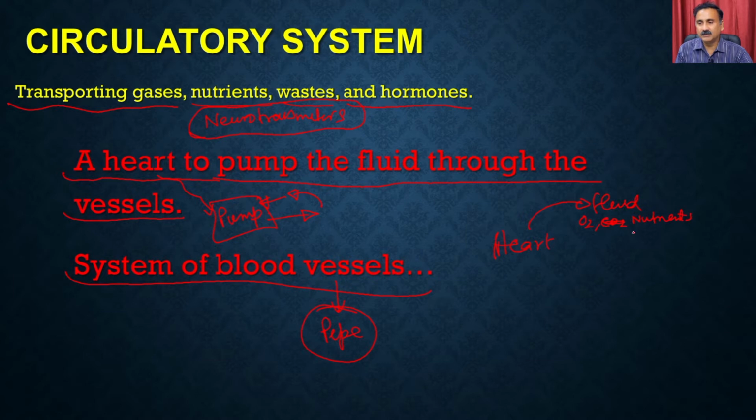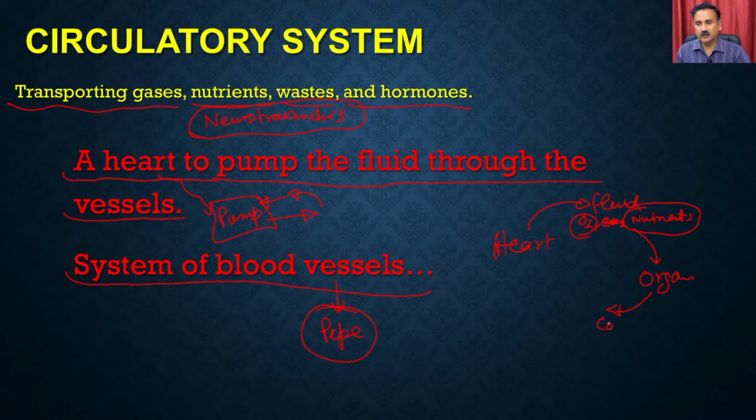So once it reaches a particular organ, this organ is going to take up the oxygen and the nutrients, and in return the organ is going to give the metabolic byproducts.